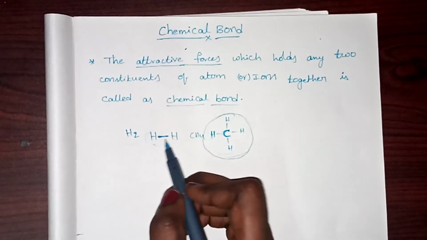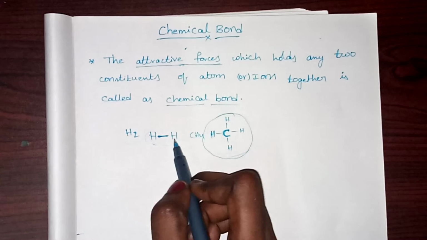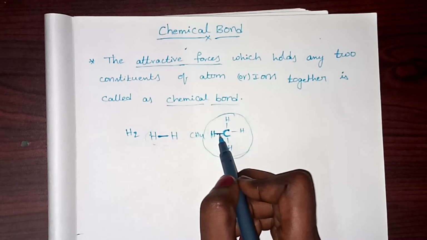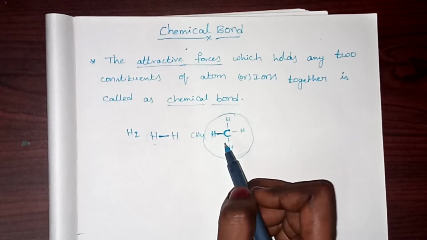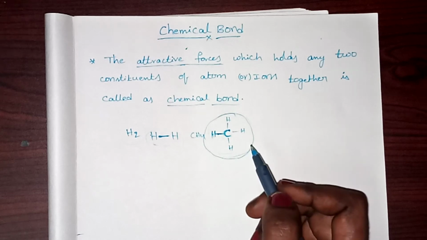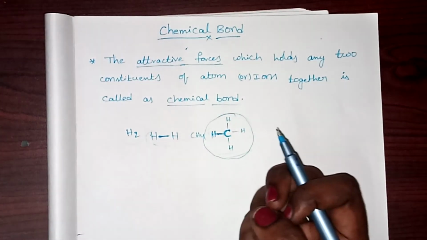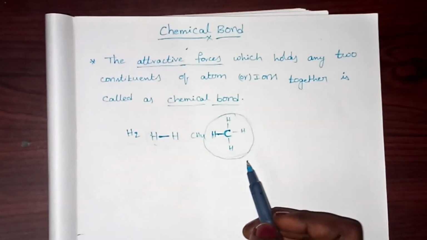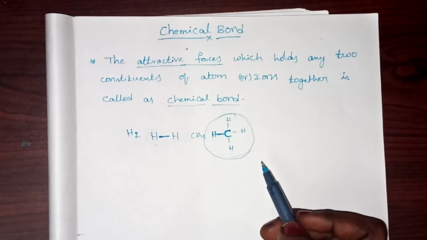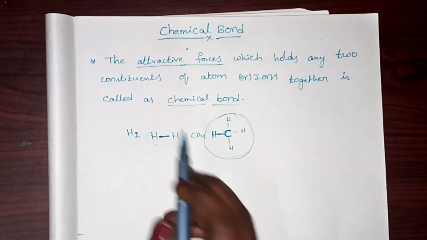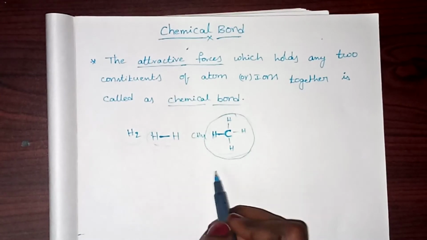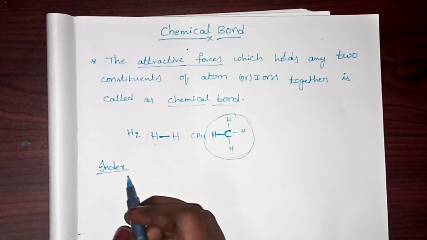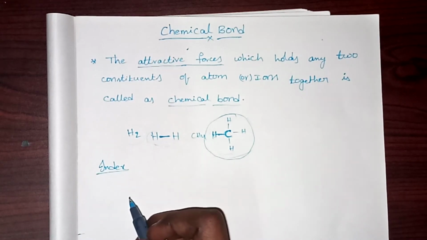So between hydrogen and hydrogen, similar atoms, and between carbon and hydrogen, what occurs is electrostatic forces, which bind two atoms in order to acquire stability. Apart from this, in this chemical bonding chapter we will go with the index, so it is easy for me as well as for you students.